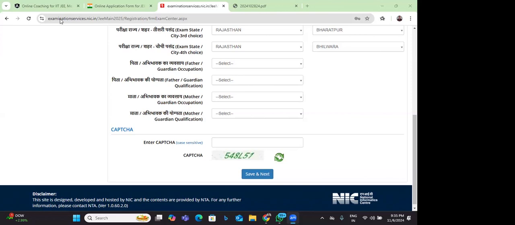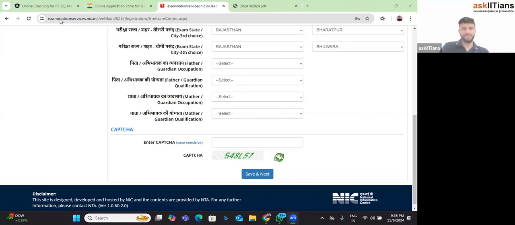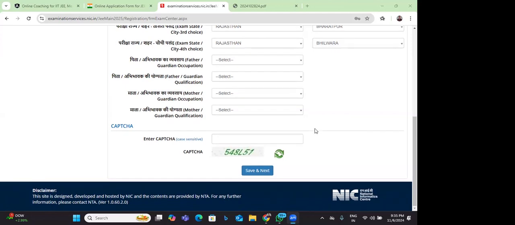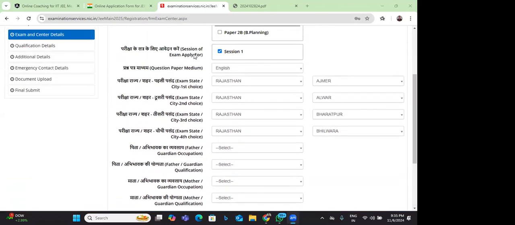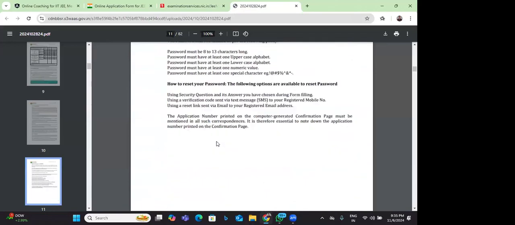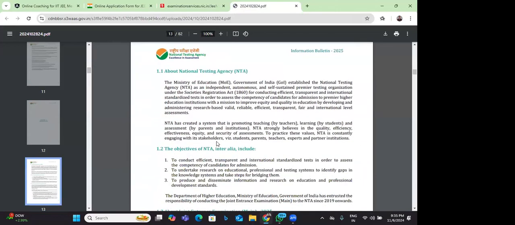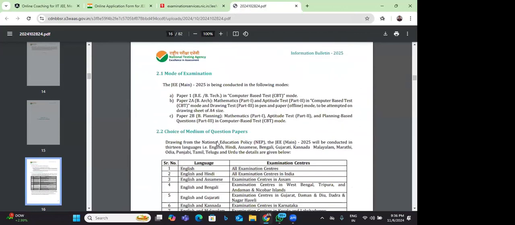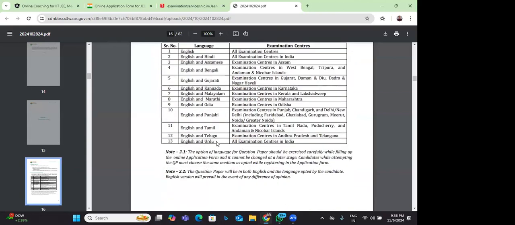No, it will violate. We'll check it once and clarify to all. The rule says very simply: the 12th examination and 2 years of stay must be outside, and the qualifying JEE examination must be outside. These must be fulfilled. So for a student who is appearing even after 1 year of gap for whatever reason, the same rule applies. I have read the rules very carefully. It says the examination center must be outside India, whether it is the same year of passing out or the next year. It doesn't matter. The rule is the rule.